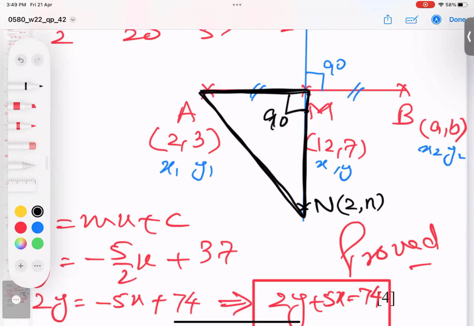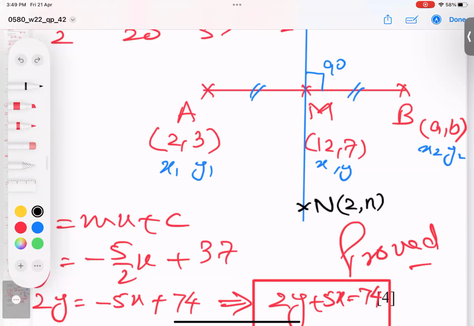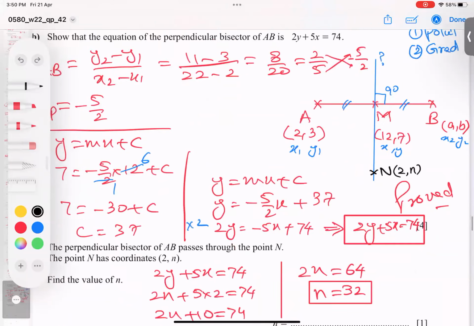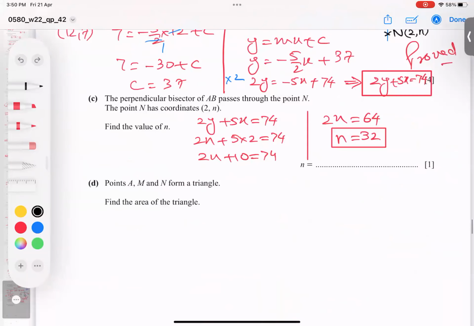What logic will we use to find the area of a triangle? Half into base into height. This gap is called base, and this gap is called height. And how to find this? So the technique is simple. I will apply the distance formula on A and M, so I will get the AM gap. And then I apply the distance formula of MN, and I'll get this gap. And then I will use half into base into height. So let's start. First of all, AM distance.